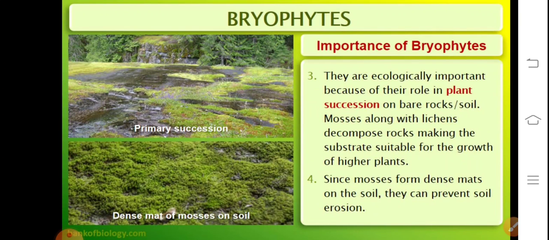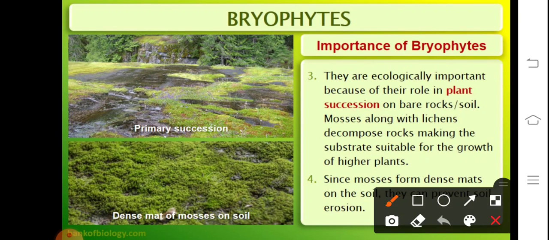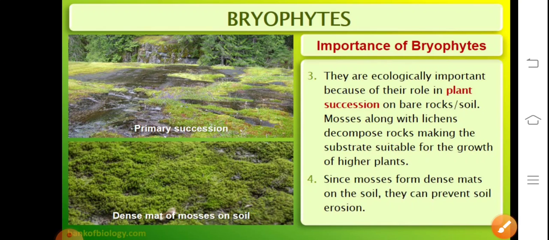They are ecologically important because of their role in plant succession, and mosses along with lichens bring about the decomposition of rock. They form a dense mat on the soil and thus help to prevent soil erosion. Bryophytes are the first embryophytes. They are used as fuel. They are used as food for the majority of the animals.